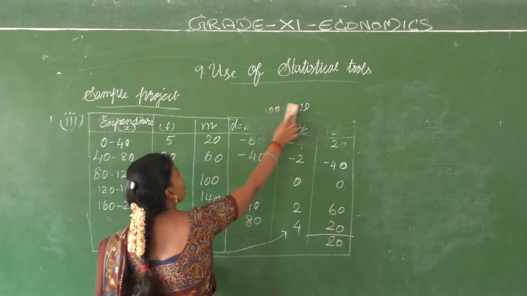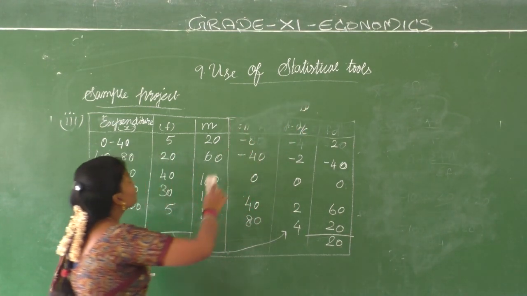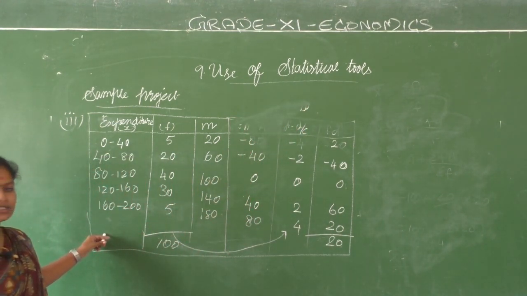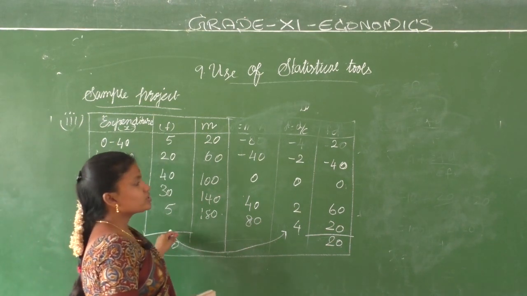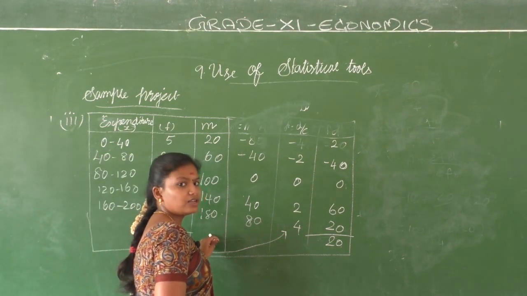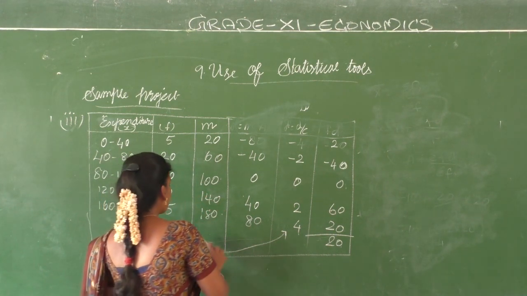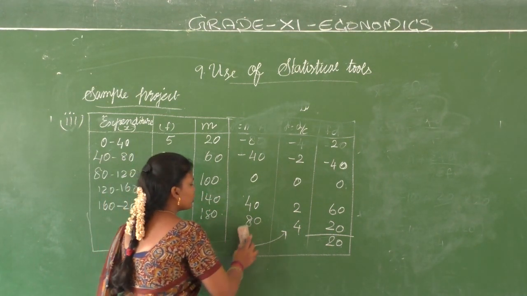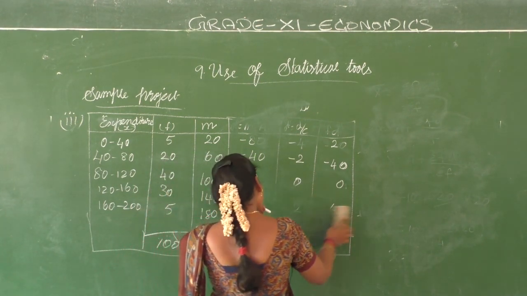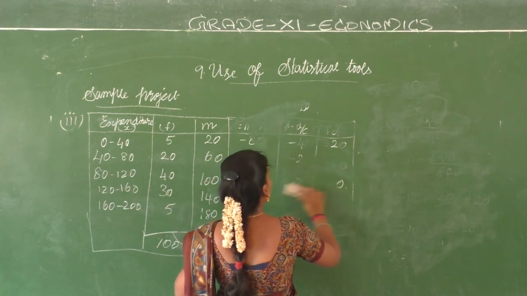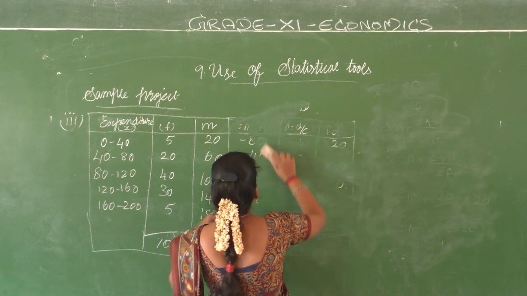So what will not change? Your given x will not change, f will not change, your m value, the mid value, also wouldn't change. The other values might change, so we will do only the rest of the calculation.